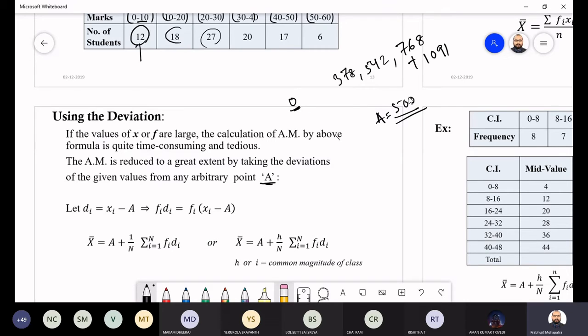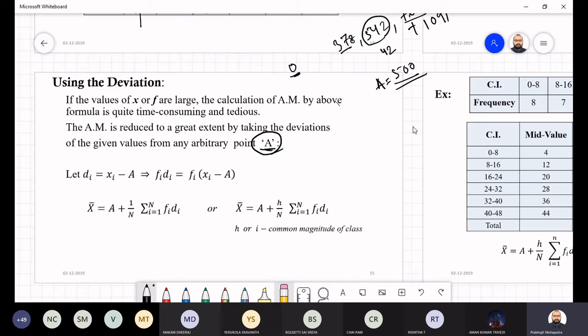Now the numbers will be, instead of 542, from 500 the difference is 42. Here it is nothing but 268. So if you take the deviation from the arbitrary point A, instead of this big number you will have a very small number, and the calculation will be easier. But you have to take care: all your numbers will be deviated from that arbitrary position. This is called the arbitrary point, and you have to consider all the things.